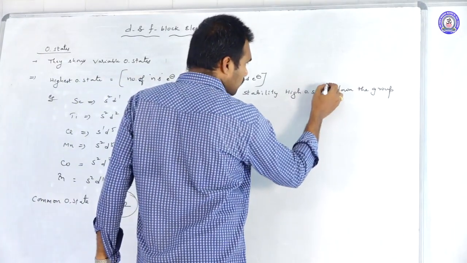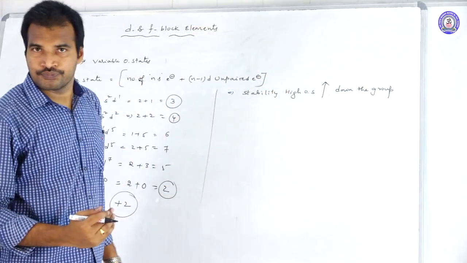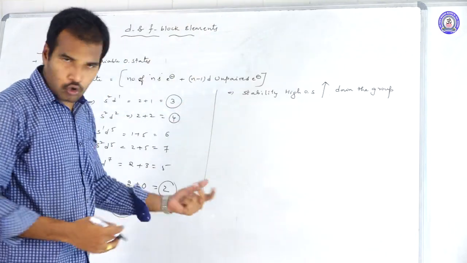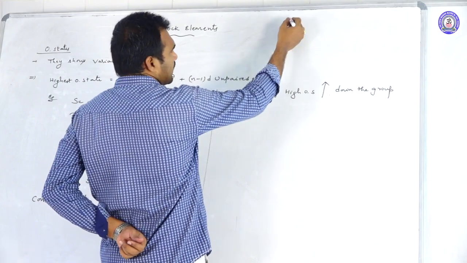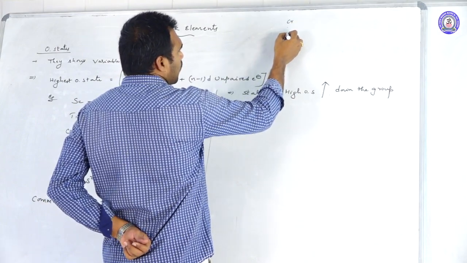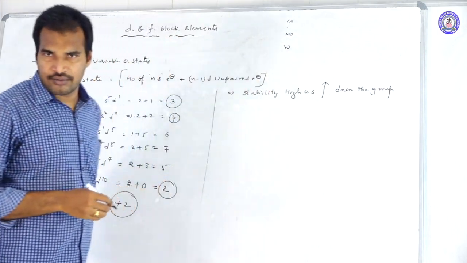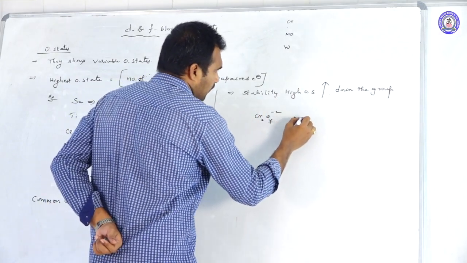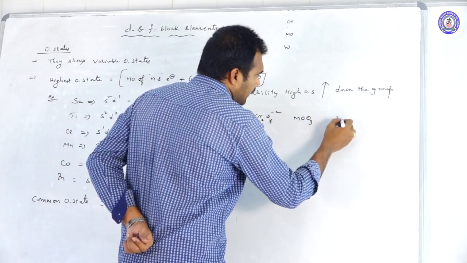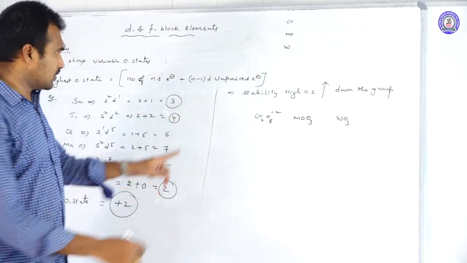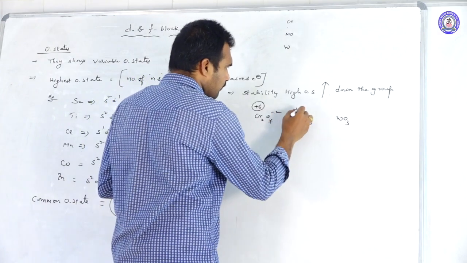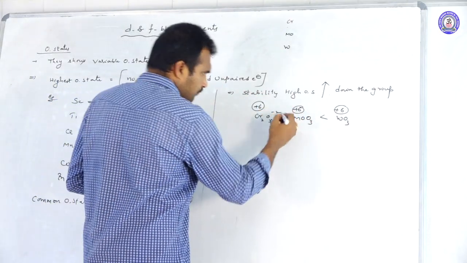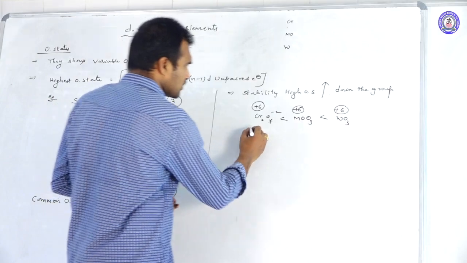The stability of higher oxidation state will increase down the group. For example, take the chromium group, the 6th group: chromium, molybdenum, tungsten. When you write Cr2O7 2 minus, MoO3 and WO3, all of them are in plus 6 oxidation state. Now tell me, which is more stable? The stability of the plus 6 oxidation state increases down the group.